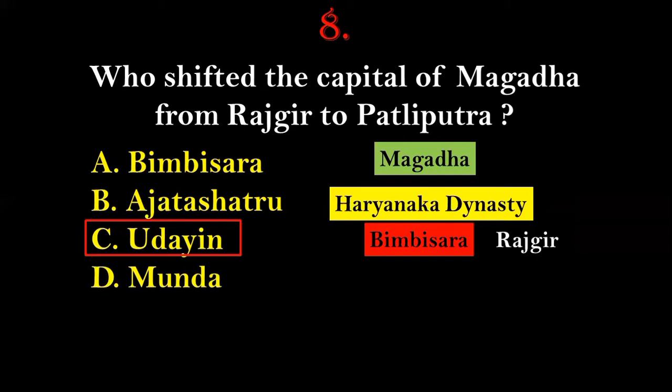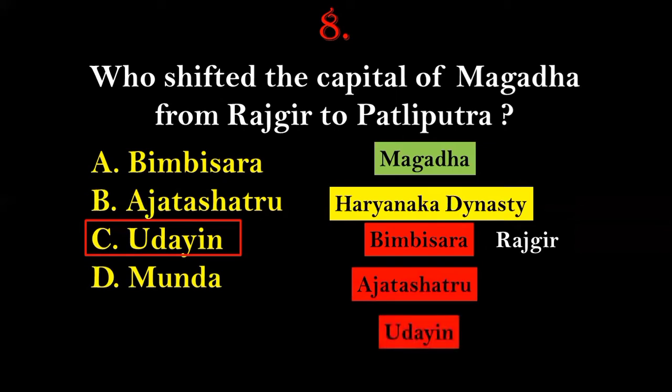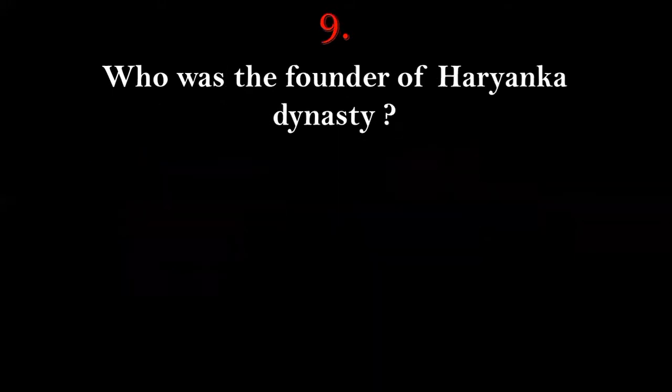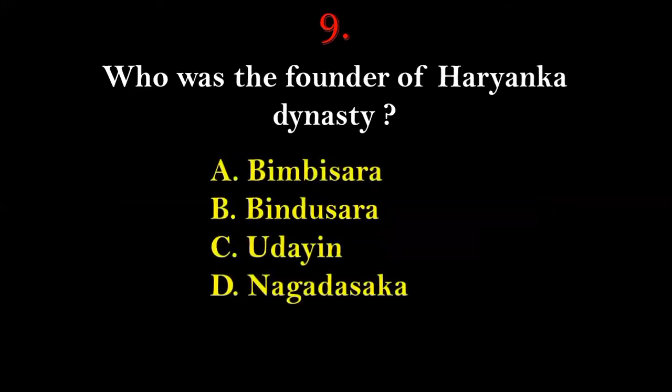After the death of Bimbisara, he was succeeded by his son called Ajatashatru. And after the death of Ajatashatru, he was succeeded by his son called Udayin or Uday. And it was during the period of this Udayin that the capital was shifted from Rajgir to Pataliputra during the 4th century BC. Question number 9. Who was the founder of the Haryanka dynasty? Options given here are Bimbisara, Bindusara, Udayin, or Magadha Saka.